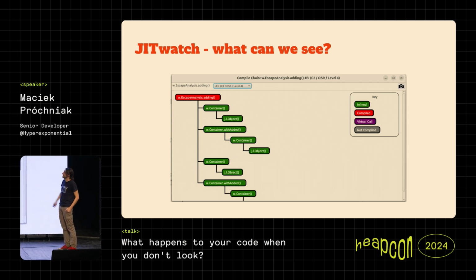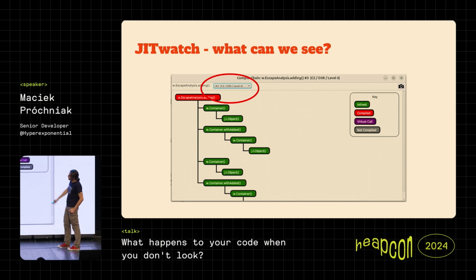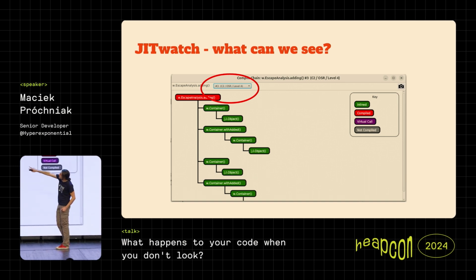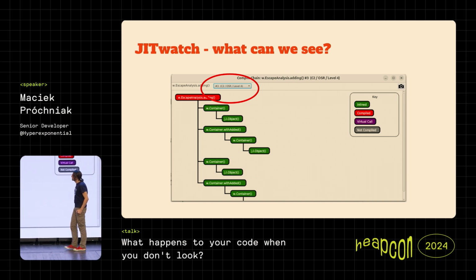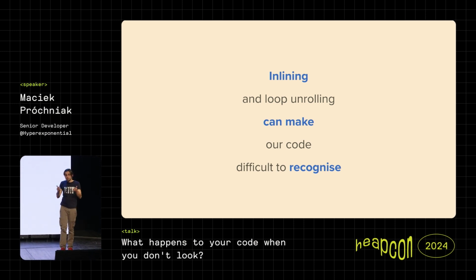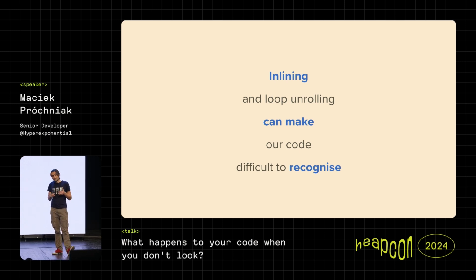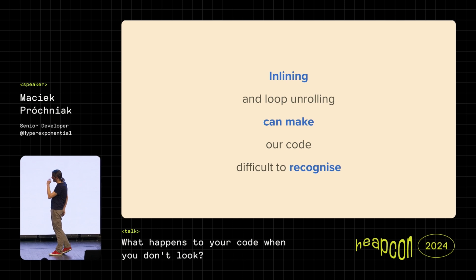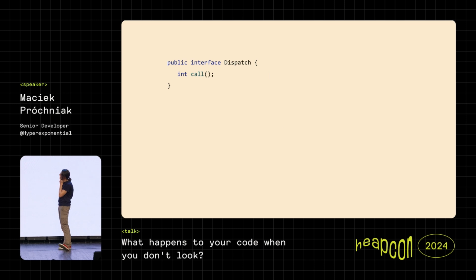So here you can see that the code looks much different, and we are at the last level of just-in-time compilation. So this is the first lesson: all those techniques, inlining and so on, might make our code look very differently from what we would expect, and it can be barely recognizable.